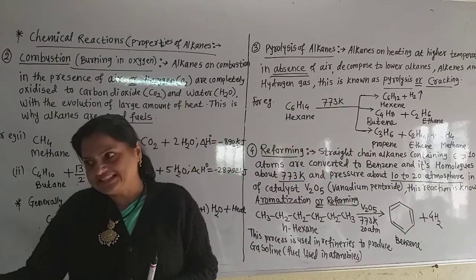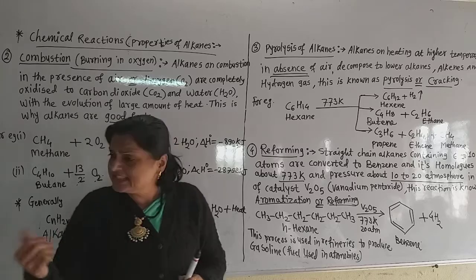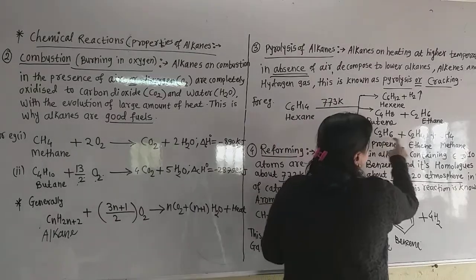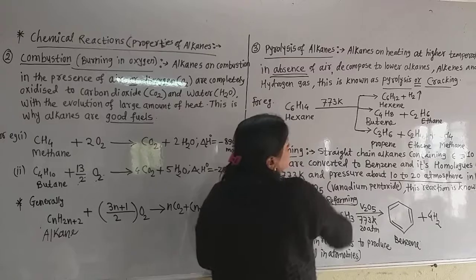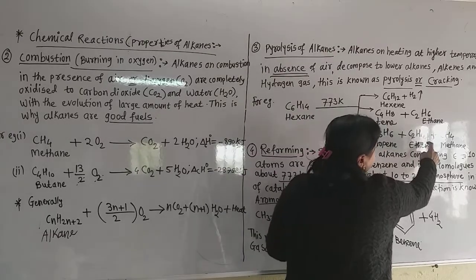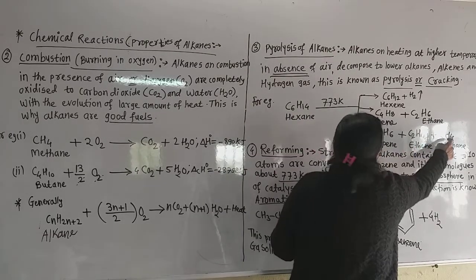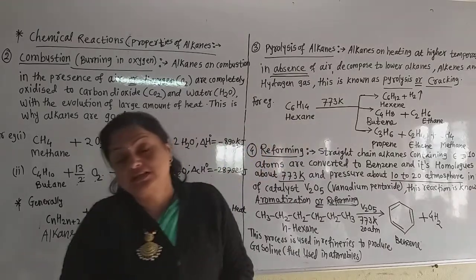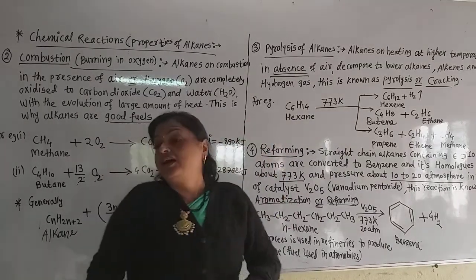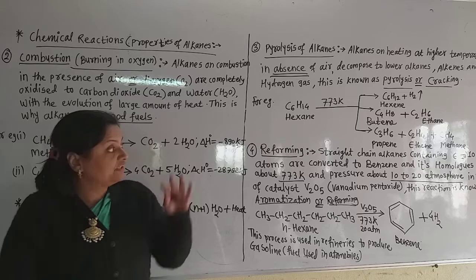C2H4, so it is ethene, with a double bond. And that is CH4. Now count the carbon: 3 plus 2 plus 1, that is 6. Hydrogen: 6 plus 4 is 10, 10 plus 4 is 14. Now this is the bag. In this way, write a short note on pyrolysis with this example.